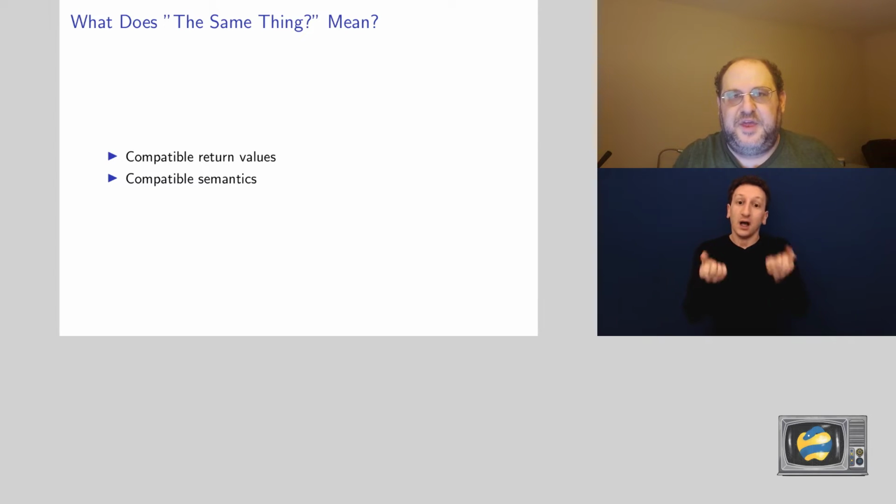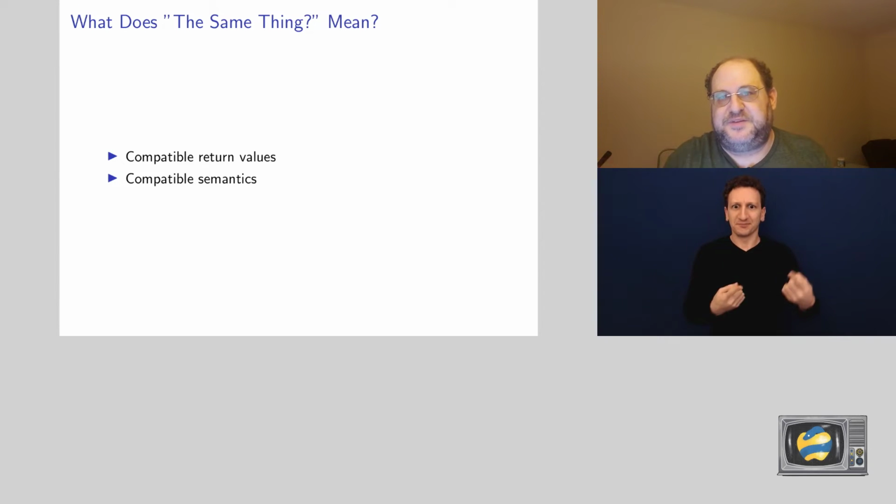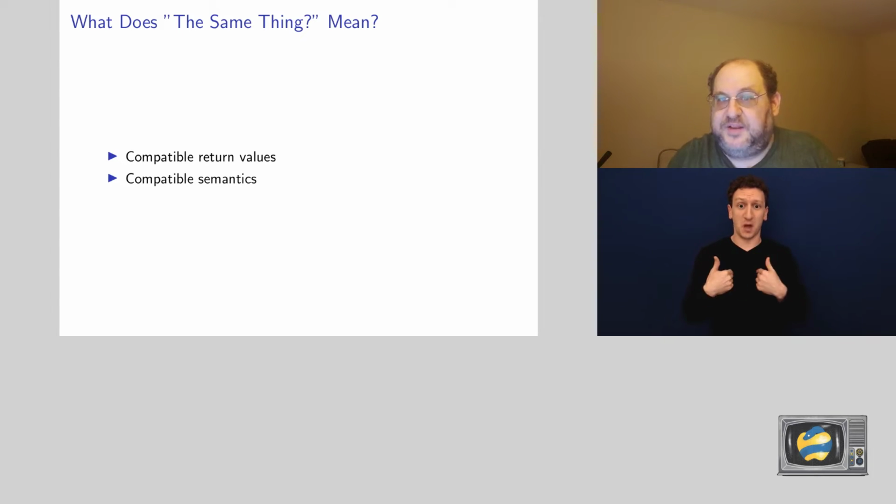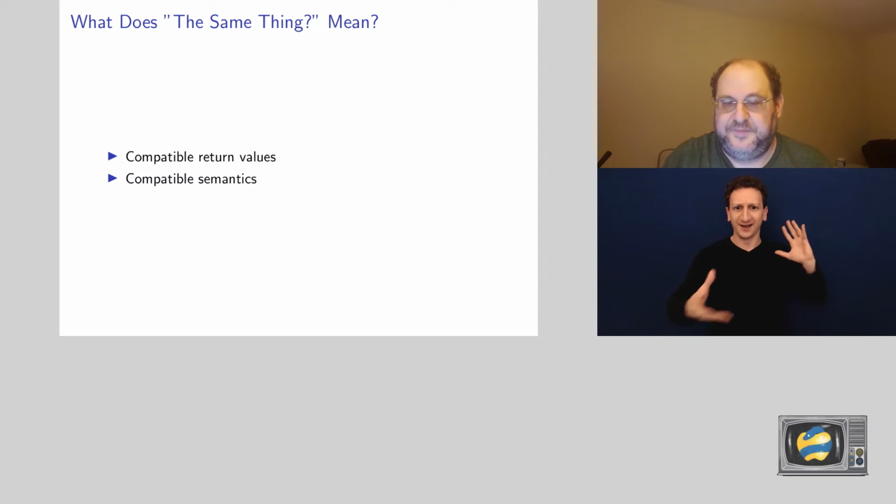And these are very vague things, and this will be a theme in the talk. The definition of the same thing is never going to get any stricter. It won't get any stricter because if it could have, we would have solved it for .write, which has existed since like Python 1.4. And we still have this vague notion that it's the same .write, and we have never tried to formally define it. So the main thing I want to say here is that I'm not going to give any better definition of the same thing because I'm not going to do better than the whole Python world in 20 years.